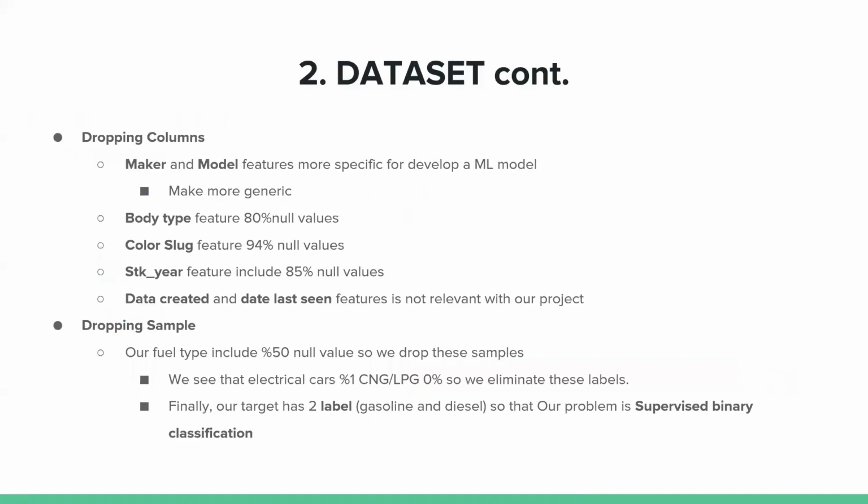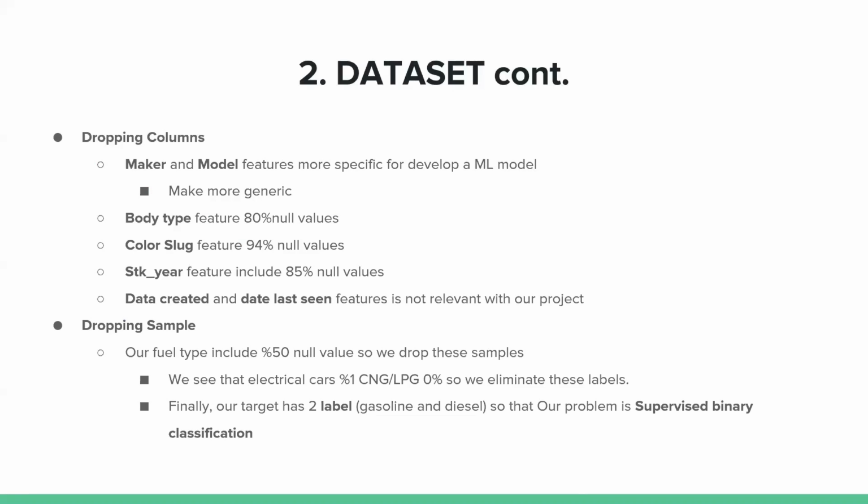Now continue with dropping columns. We drop maker and model features because they have many labels. Maker has 46 different labels. Model has 1012 different labels. And additionally, in the future, maybe new models and new makers will be found. If you want to develop a more general machine learning model, we drop these features.